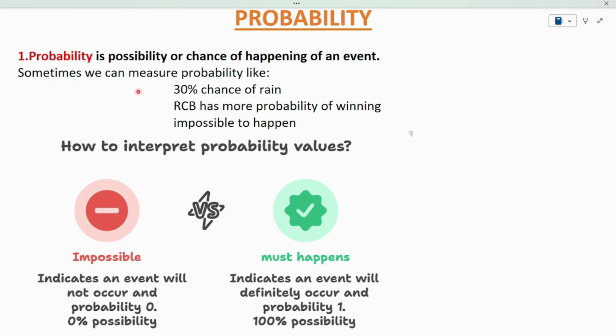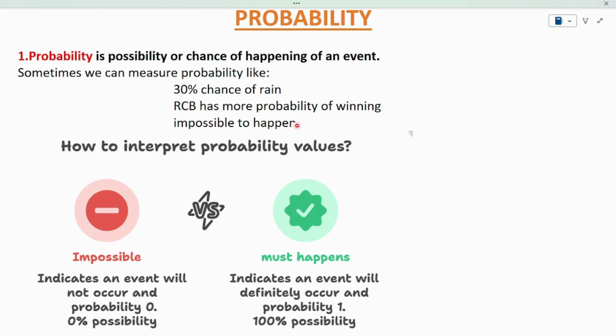Let's say, for example, several times in newspapers we have seen there is a 30% chance of rain today. In IPL also, the cricket experts predict the winning team. Sometimes we can say it's impossible to happen. So all these words are regarding probability. In this chapter, we learn about the mathematical concept of probability.